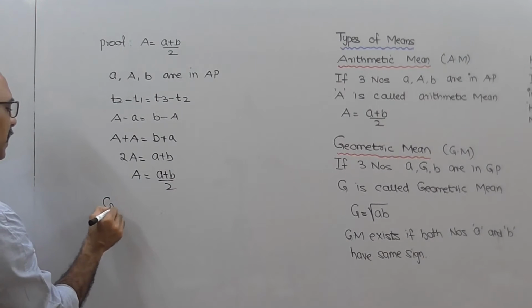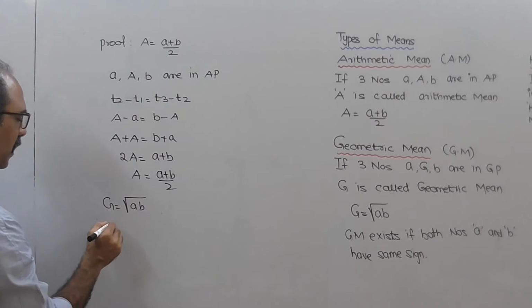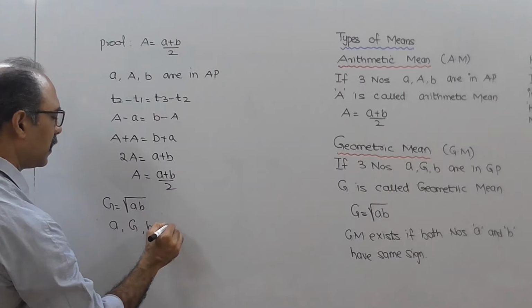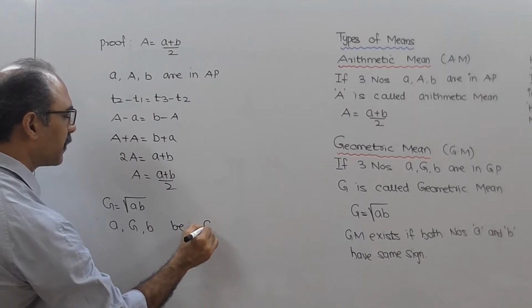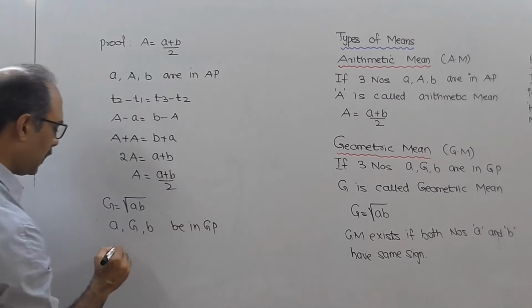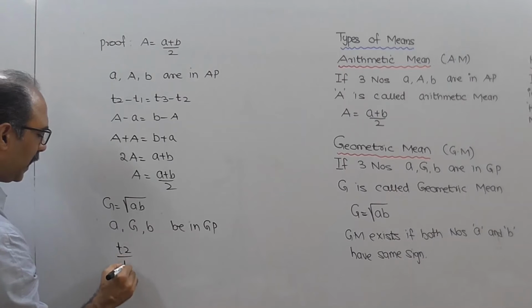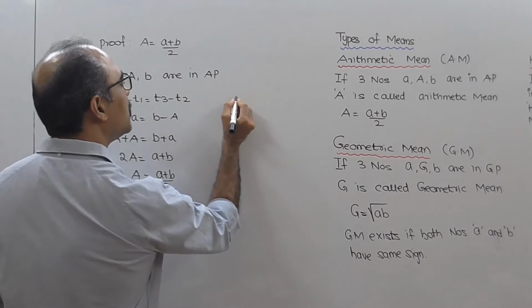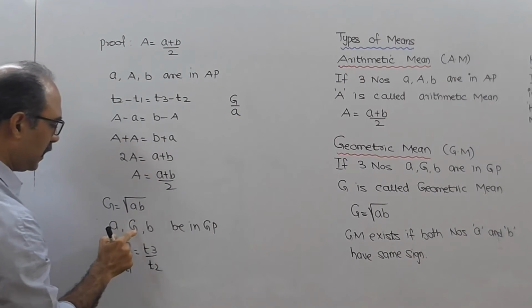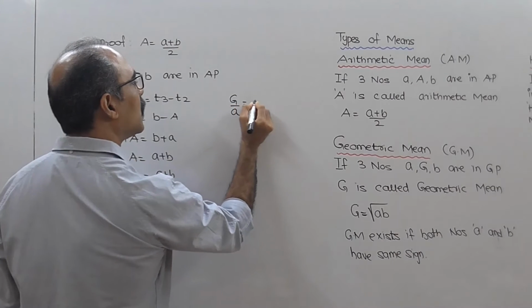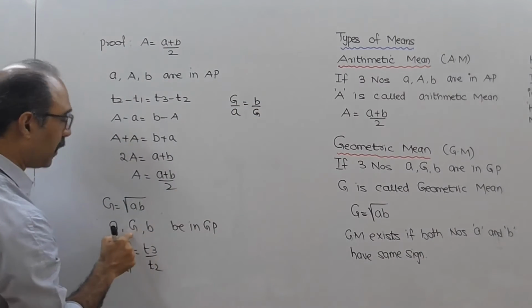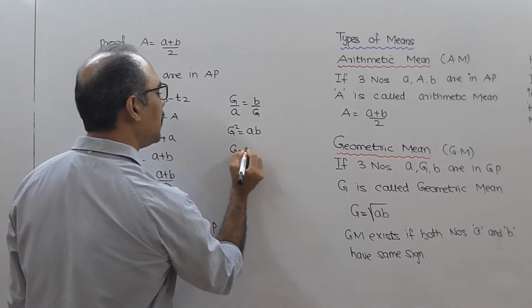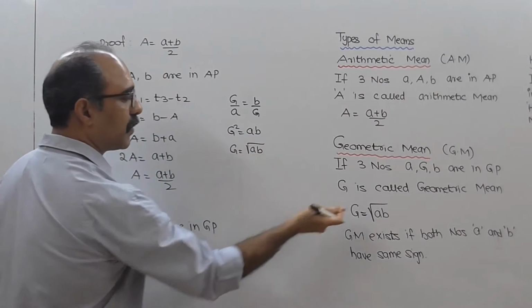Second is G equals root of AB. Now let a, G and B be in GP. अभी GP का रूल क्या है कि T2 by T1 has to be equal to T3 by T2. So G upon a, T2 by T1, equals B upon G, T3 by T2. Cross multiply, you should get G square equals AB. So G equals square root of AB. That's how we get this.